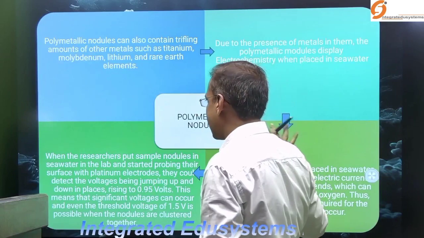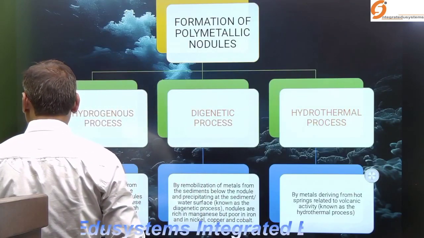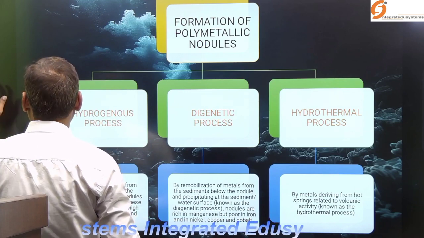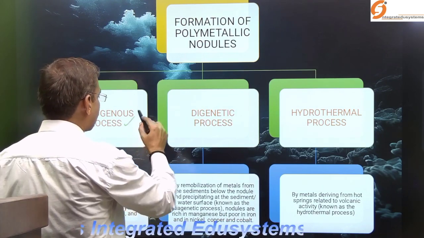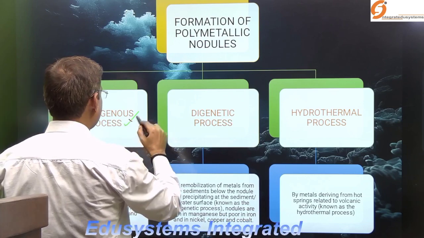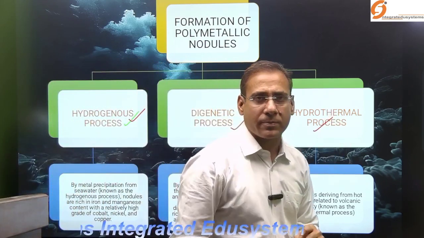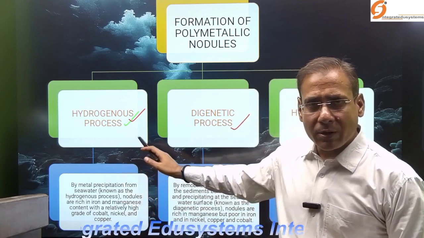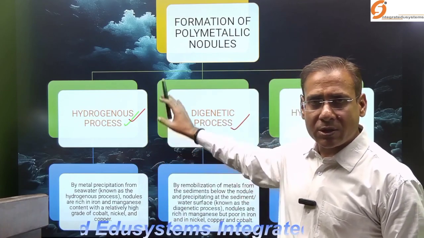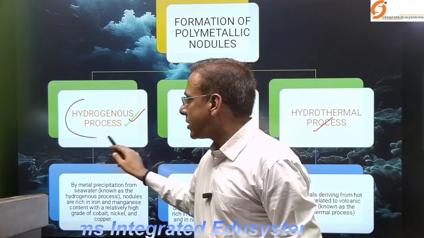Now let's understand their process of formation. So how do these polymetallic nodules form? There are three processes through which polymetallic nodules form. One is known as the hydrogenous process, the diagenetic process, and the hydrothermal process. So let's understand one by one. First, let's begin with the hydrogenous process.